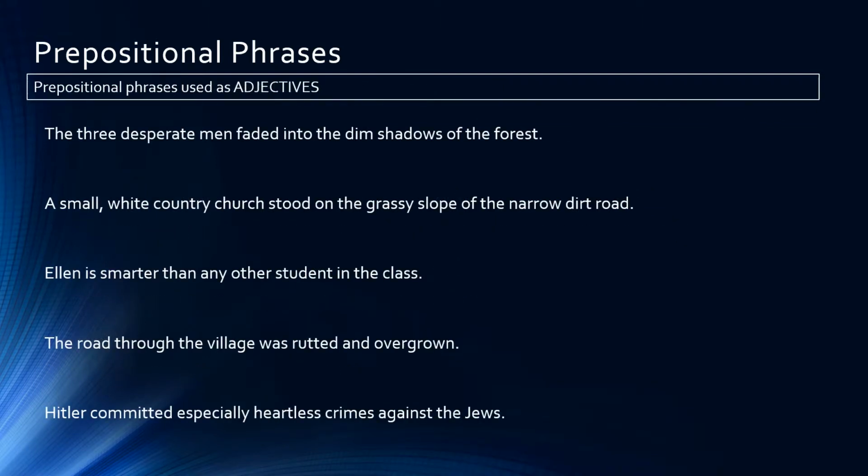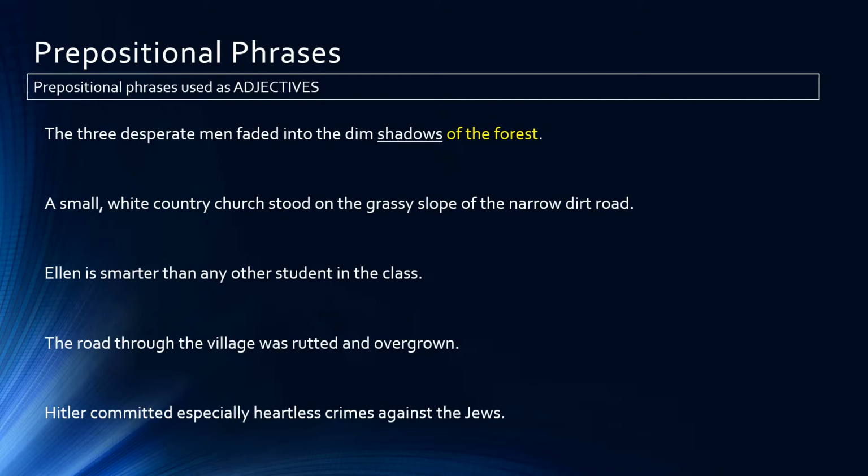So, let's look at a few examples now of prepositional phrases being used as adjectives. The three desperate men faded into the dim shadows of the forest. A small white country church stood on the grassy slope of the narrow dirt road. Ellen is smarter than any other student in the class. The road through the village was rutted and overgrown. And finally, Hitler committed especially heartless crimes against the Jews.